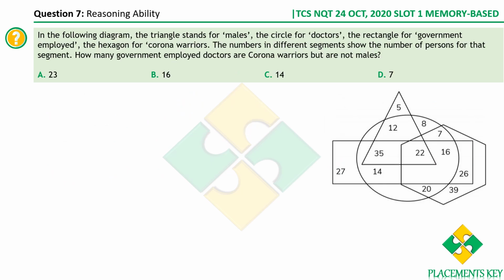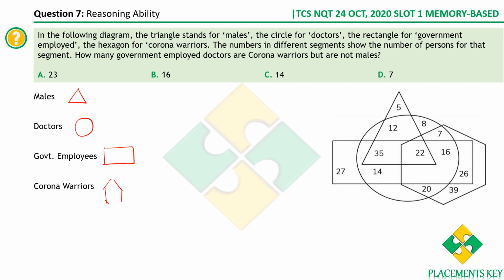In the following diagram, the triangle stands for males. Okay, let me write that here. Males, we have triangles. Then for doctors, we have circles. Government employees is the rectangle. And then we have corona warriors, which is the hexagon. Now, what are we supposed to find? How many government employed doctors are corona warriors but are not males?